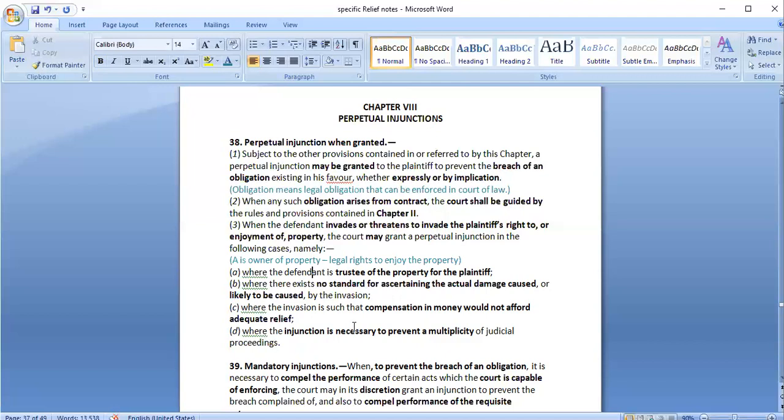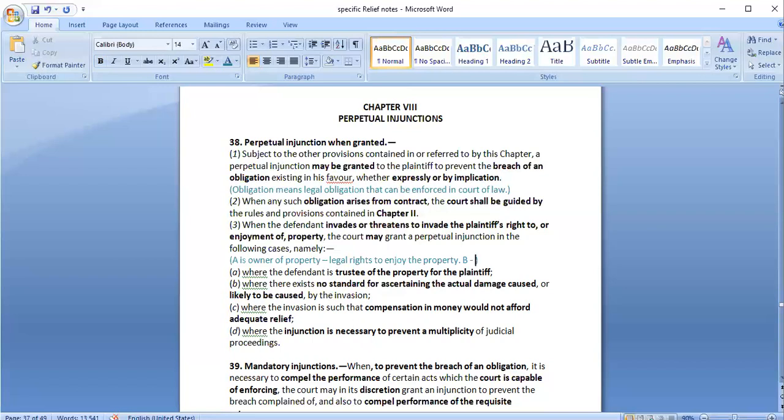For example, the defendant is trustee of the property for the plaintiff. If A is the owner of a property and he has appointed someone else, for example B, and said that you should look after this property and also look after all the people who are staying there, because A stays somewhere else.